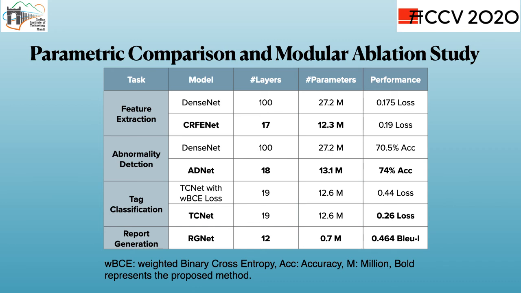Most of the tags are only associated with very few reports. So the ranking loss is able to capture the association of tags with a particular X-ray image better than weighted binary cross-entropy loss. Ranking loss is lower in magnitude by 0.18 units compared to weighted binary cross-entropy loss. RGNet has only 0.7 million parameters, which is much lower compared to all the popular transformer networks.